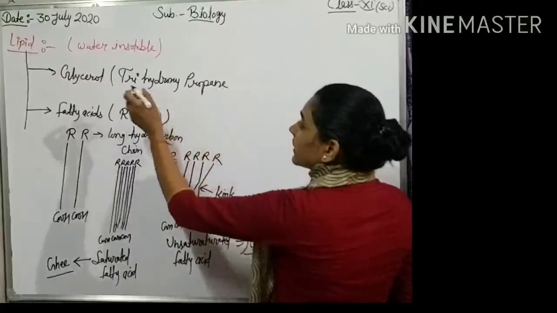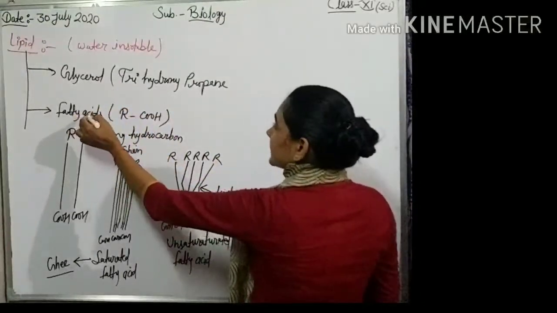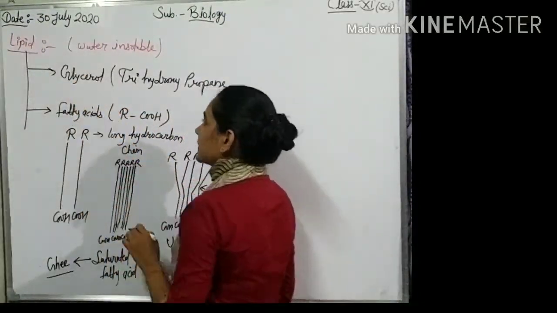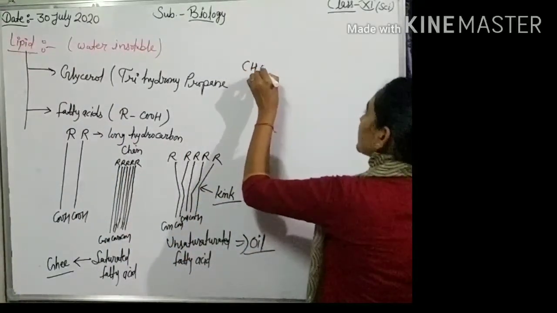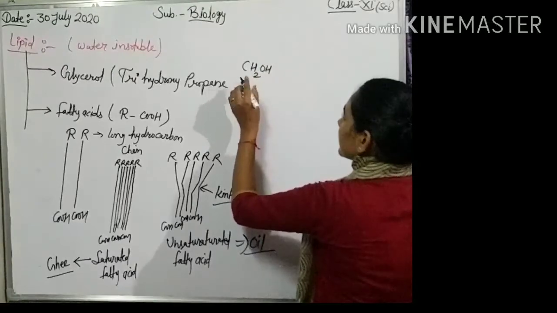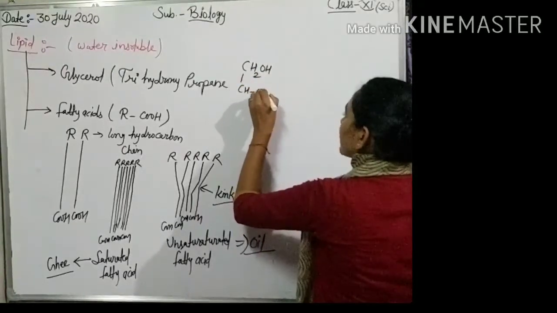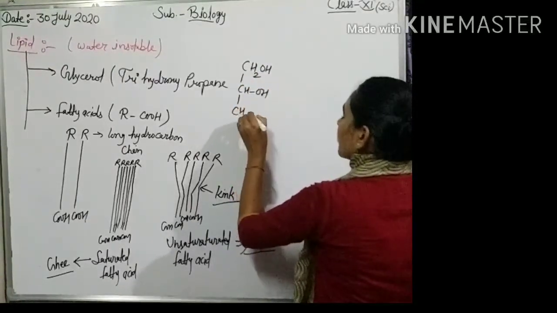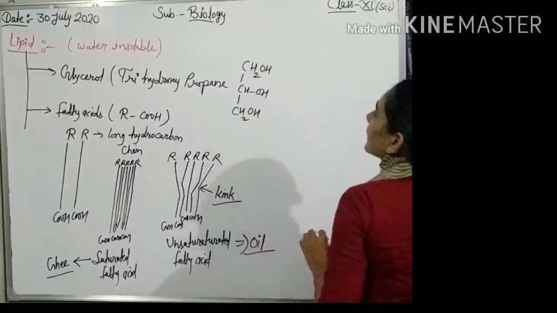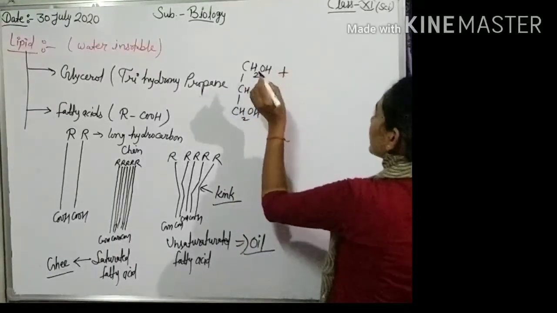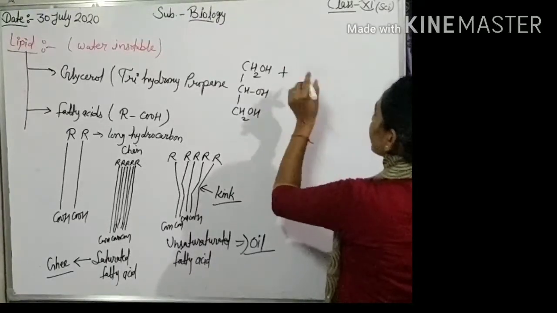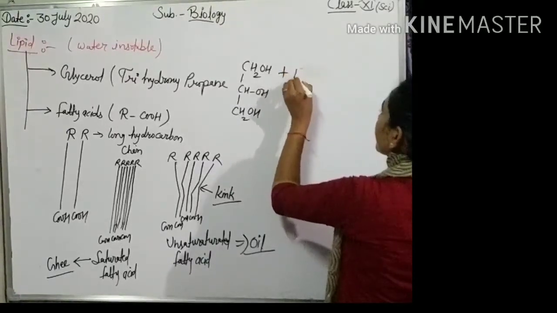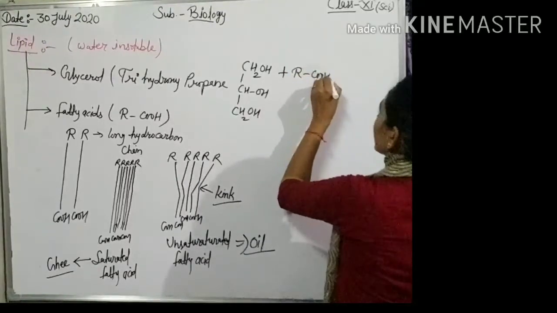So glycerol plus fatty acids combined make the lipids. Glycerol, CH2OH, CH2OH, reacts with RCOOH.